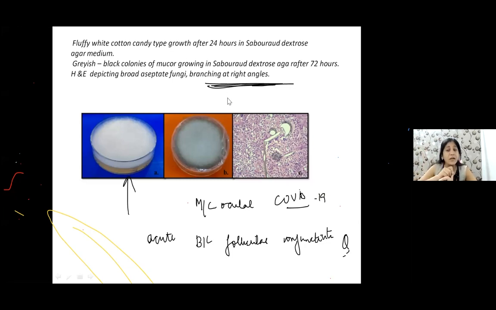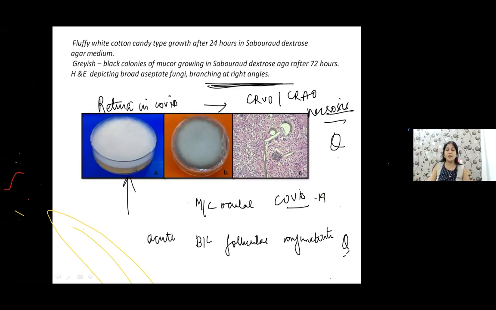Okay. What can you see in the retina in COVID, tell me, children? Any problem in the retina in COVID? Anything which you have heard? So vascular occlusions, CRVO, CRAO, mixed occlusions, retinal necrosis can be there. Okay, please remember these are the manifestations in the retina. The patient can present to us with necrosis of the retina, sudden blindness because of CRAO or CRVO.